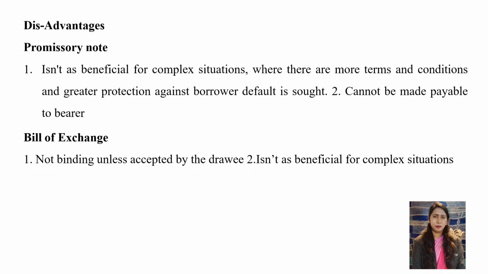So when we look at the disadvantages of the promissory note, it's not beneficial for complex situations when the amount is large, and also when greater protection against borrower default is sought. It cannot be made payable to the bearer. Bill of exchange: not binding unless accepted by the drawee, and it is beneficial for complex situations.